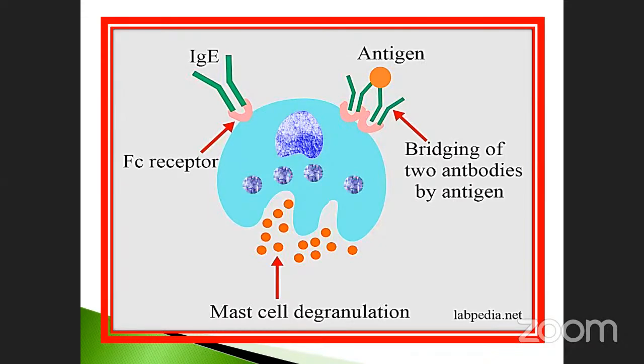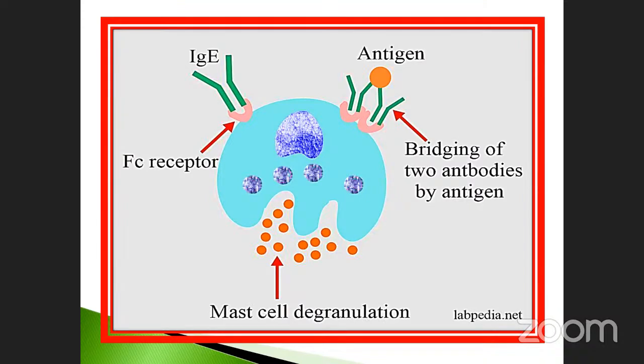Here this is called the antigen binding site, the Fab region. As a result, what happened now? The mast cells are completely coated. This is a diagrammatic representation of how the mast cell binds. Once again, this is the mast cell and this is antibody E. The antibody binds to the mast cell with the help of the Fc receptor. The receptor only receives immunoglobulin E molecules, so it easily binds to the receptor molecule as well as the mast cells.